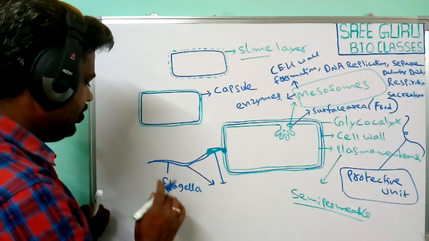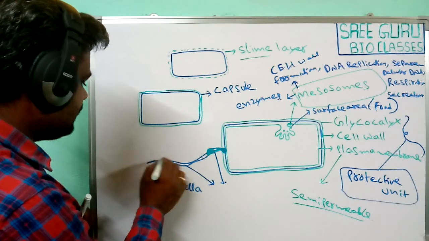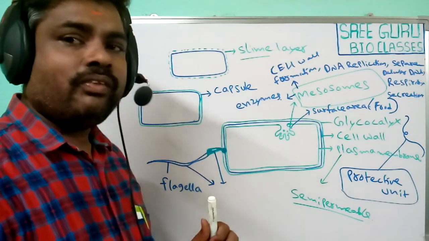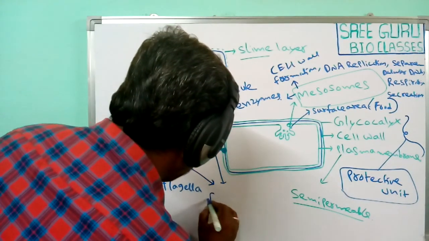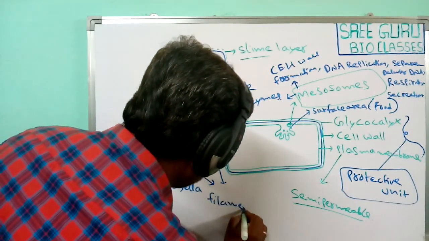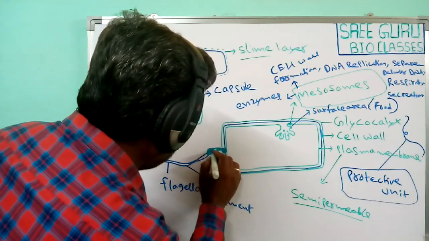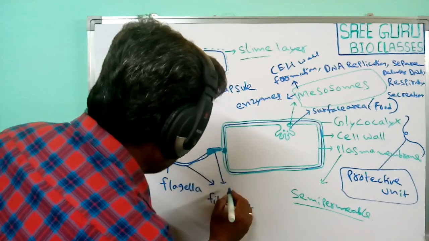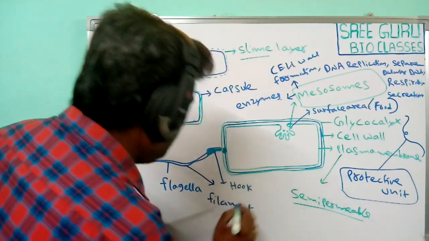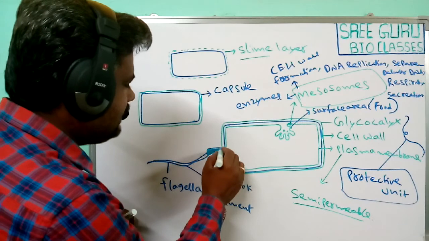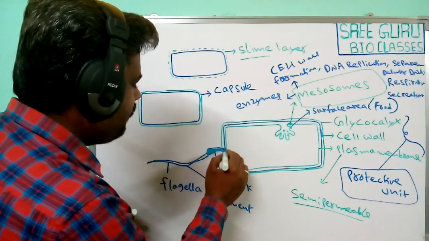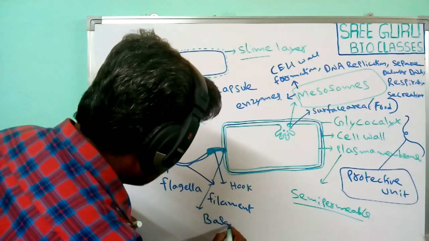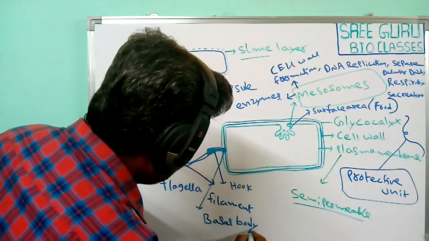This flagellum has three regions. The long tube-like structure is known as the filament. Where the flagellum protrudes from is the hook, and where the flagellum starts from, that area is known as the basal body.